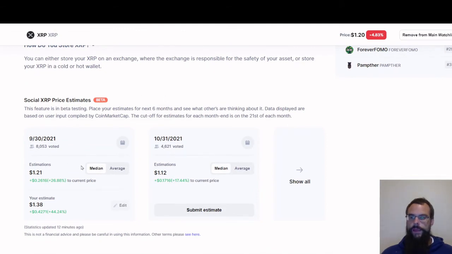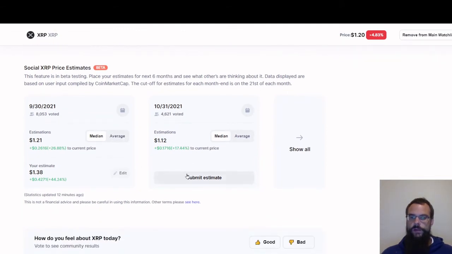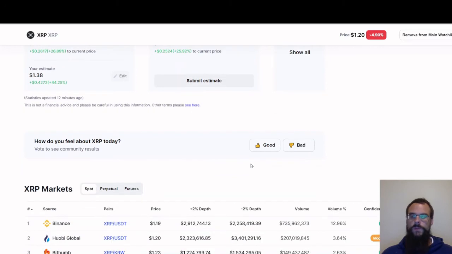Okay, and then if you keep scrolling down here, you're going to see your price estimates. So this is the predictions that people will make. So by the end of this month or by the end of next month, what the price will be, estimations, median or average on both of those. So you can kind of view what other people think that it's going to do. I wouldn't put too much weight into it. Take it with a grain of salt, because nobody can predict anything. Really, they can't.